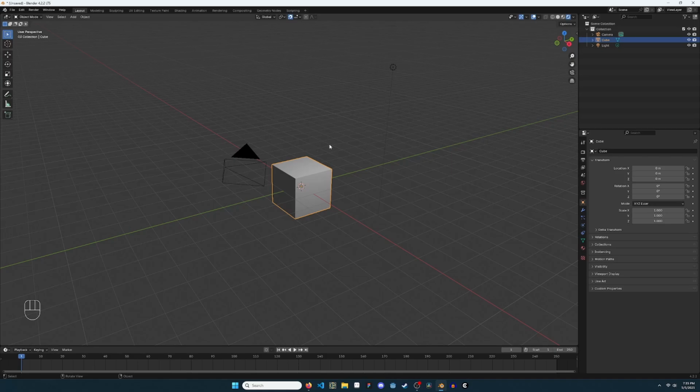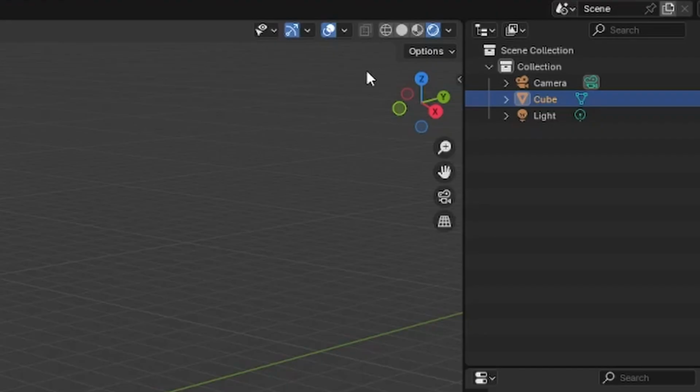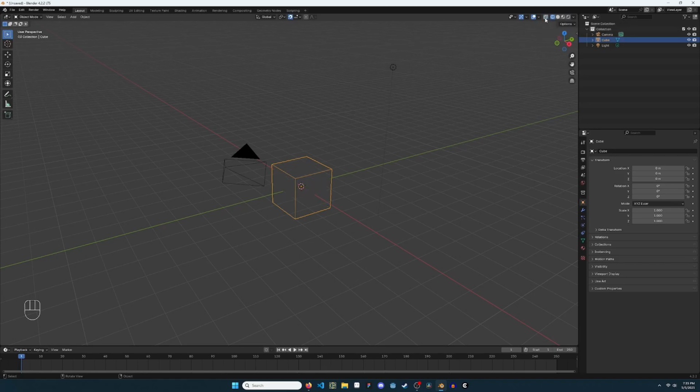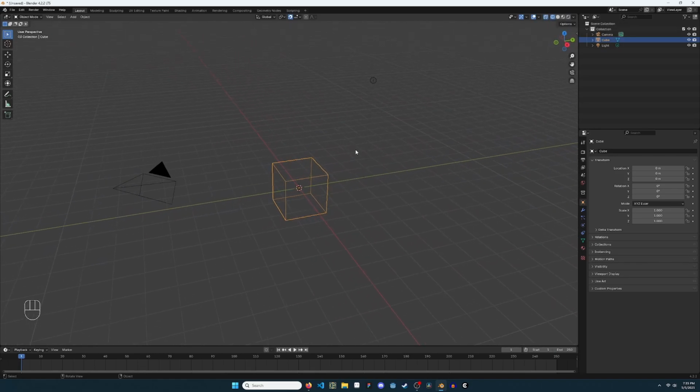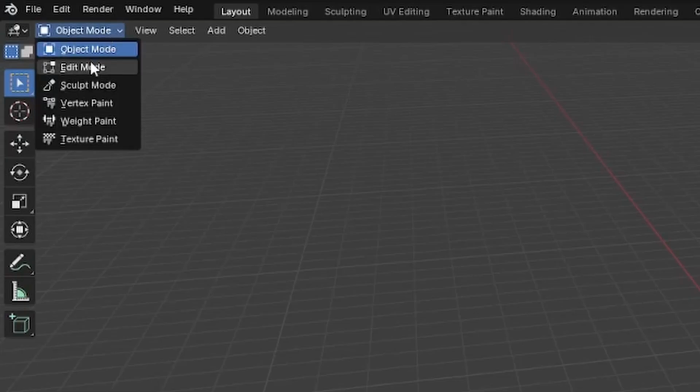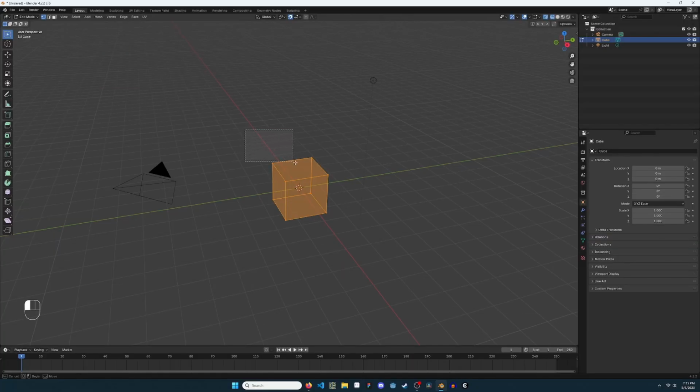In the top right corner, choose Wireframe to show the vertices and edges of the cube. Click X-ray to see the whole wireframe at once. With the cube object selected, switch to Edit mode in the top left, or press Tab. Hold the left mouse button and drag to select just the top 4 vertices.